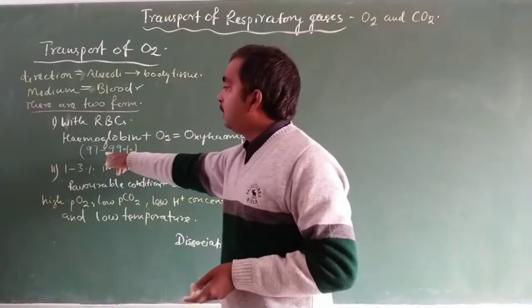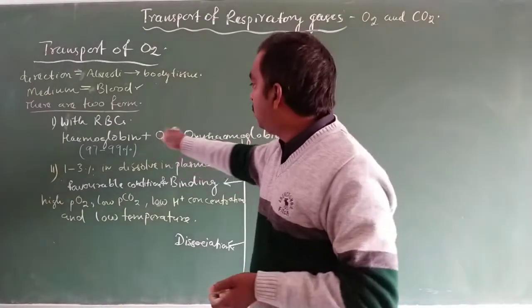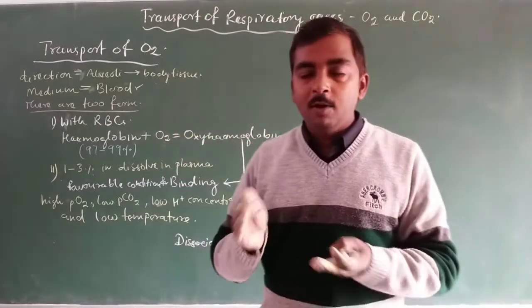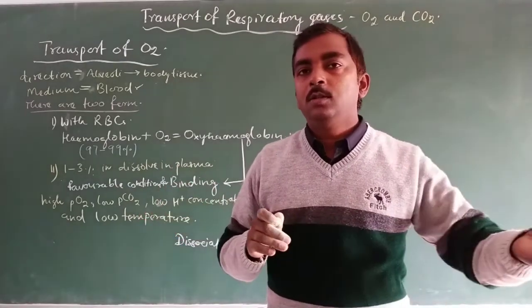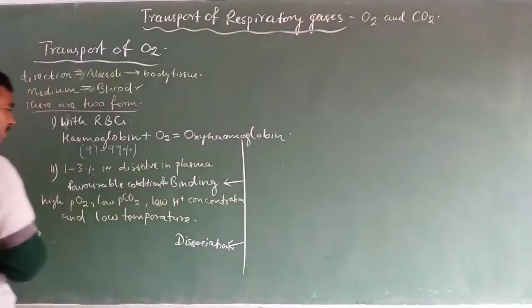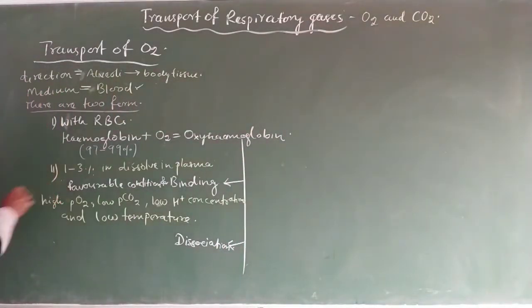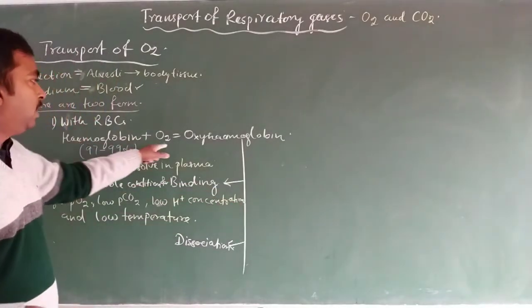So 97 to 99% of hemoglobin gets attached with oxygen to form oxyhemoglobin, and in the form of oxyhemoglobin, this oxygen goes to the body tissue. It means in the alveoli, these are the favorable conditions for binding of hemoglobin with oxygen.